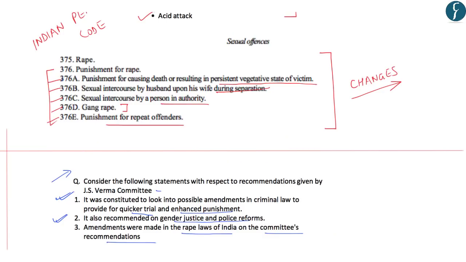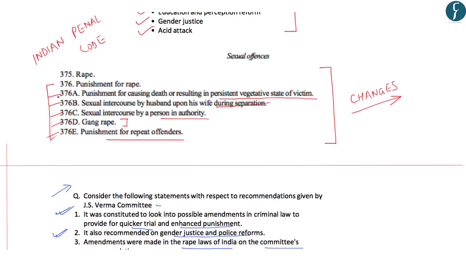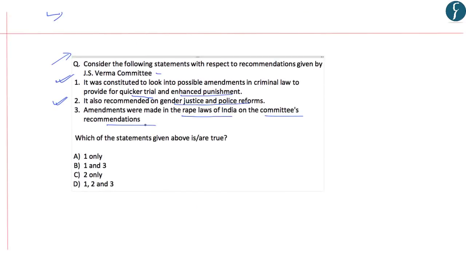As we have already discussed, amendments were made in the Indian Penal Code and sections 376A to E were added after the report submitted by the J.S. Verma Committee. So, which of the statements given above are true? The correct answer would be all of them, that is 1, 2 and 3. So in this news, the J.S. Verma Committee report becomes important from your prelims point of view. With this, let's move on to the next news.